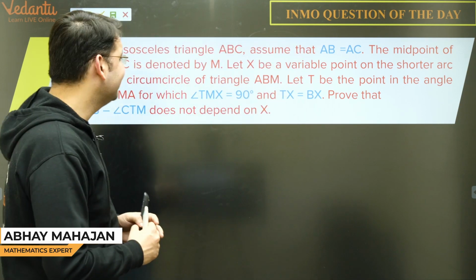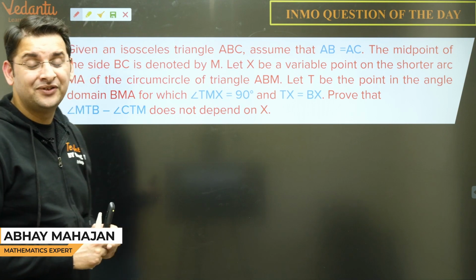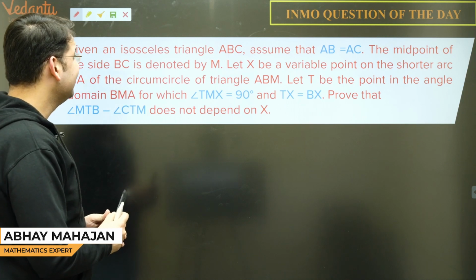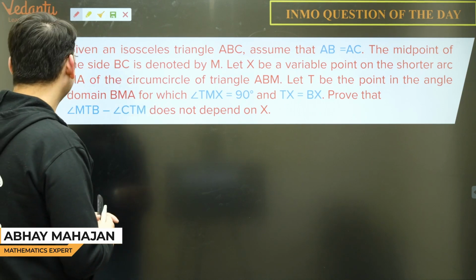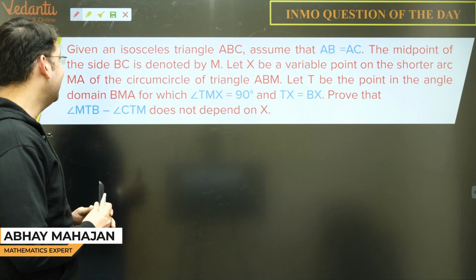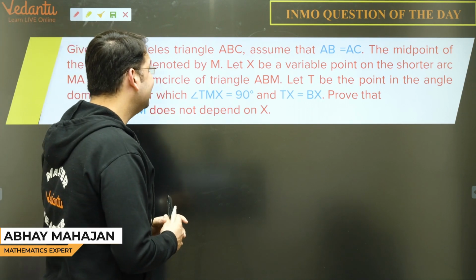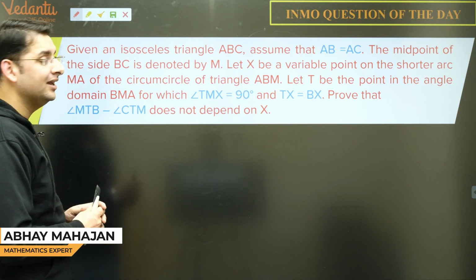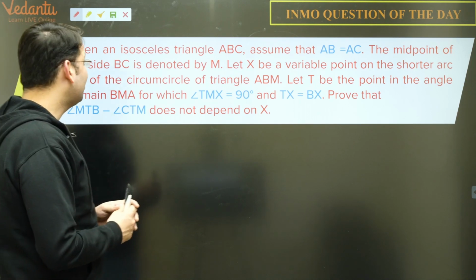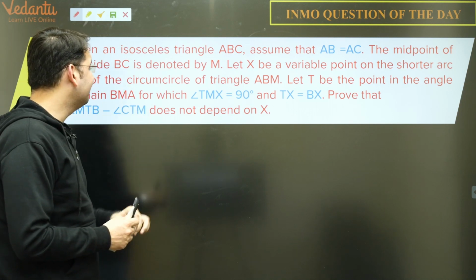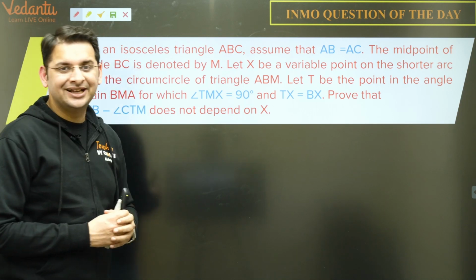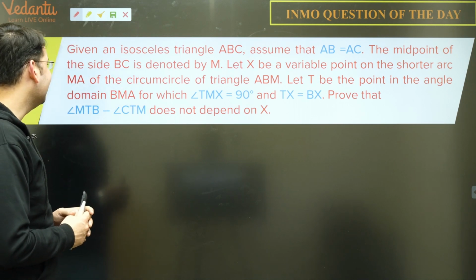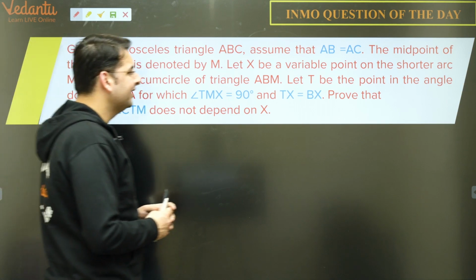So let us discuss this one, guys, and this is a very interesting question based purely on angle chasing. The question says: given an isosceles triangle ABC with AB equal to AC, the midpoint of side BC is denoted by M. Let X be a variable point on the shorter arc MA of the circumcircle of the triangle ABM. Let T be a point in the angle domain BMA for which angle TMX is 90 degrees and TX is equal to BX. Prove that angle MTB minus angle CTM does not depend on X.